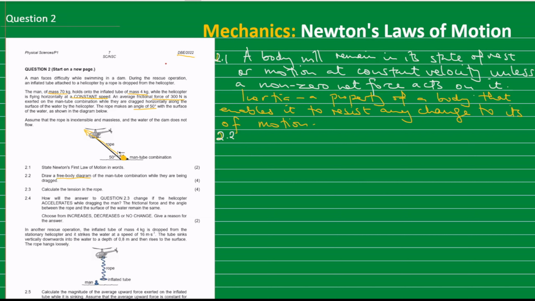It's being pulled, and that force is acting at an angle of 50 degrees. So that is the first force that we have. Secondly, the man has got a mass, so there is gravitational force. Anything that has got mass above the Earth's surface has got a gravitational force.